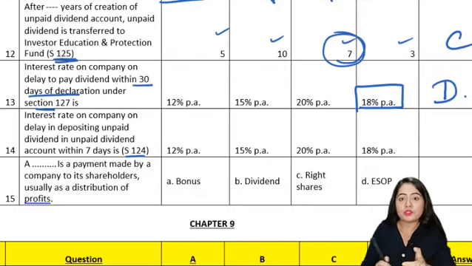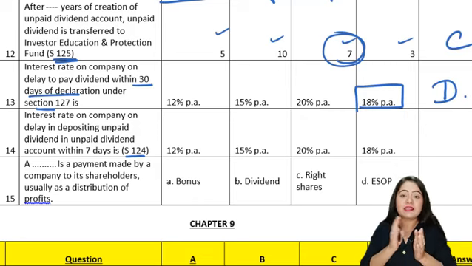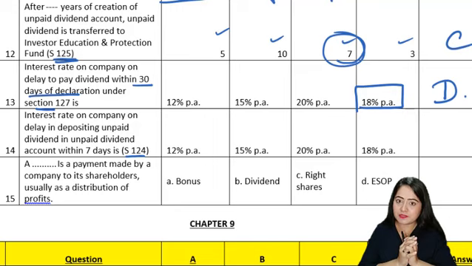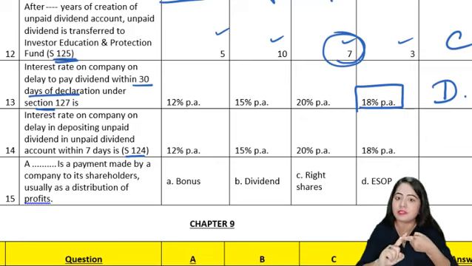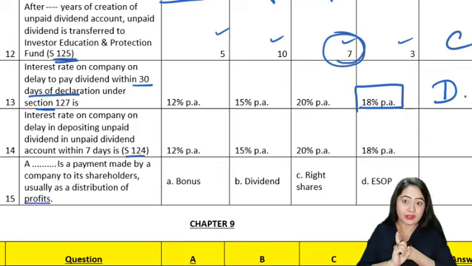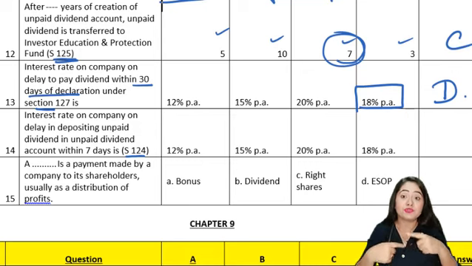Section 124 also has an interest rate applicable on the company. See, we know that once the dividend is declared, in the next 30 days, the company has to make the payment of the dividend to the shareholders. Now, if the company has made that payment, still it may be possible that some amount is remaining unpaid. Okay, that unpaid amount of dividend has to be transferred in the next 7 days in the unpaid dividend account in a separate schedule bank. Alright, now what happens if the company fails to do that?